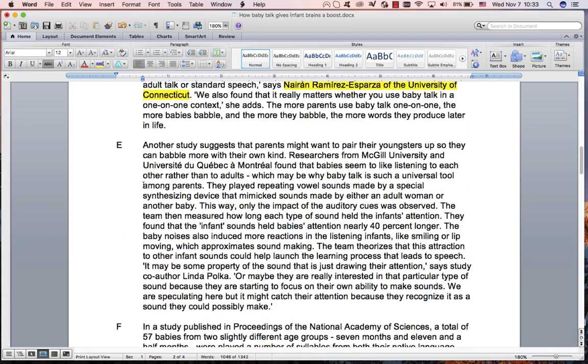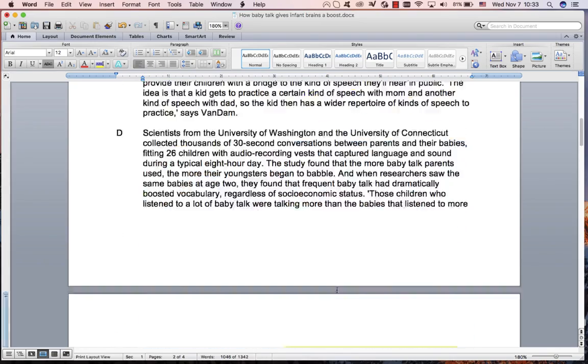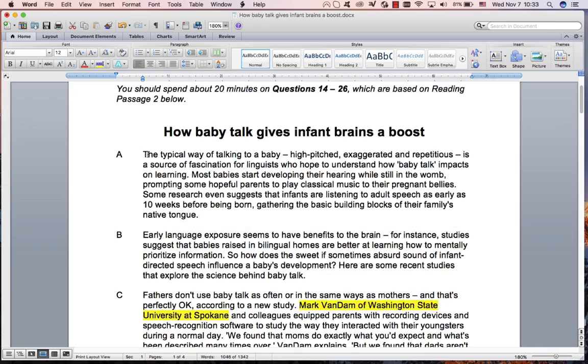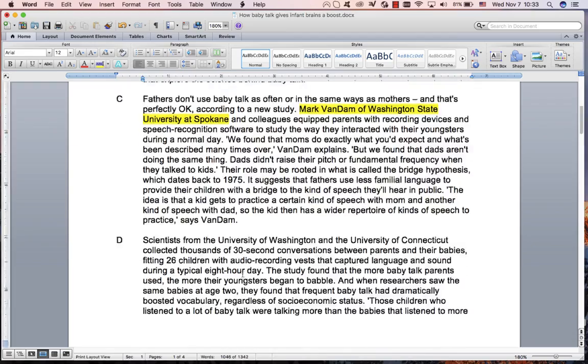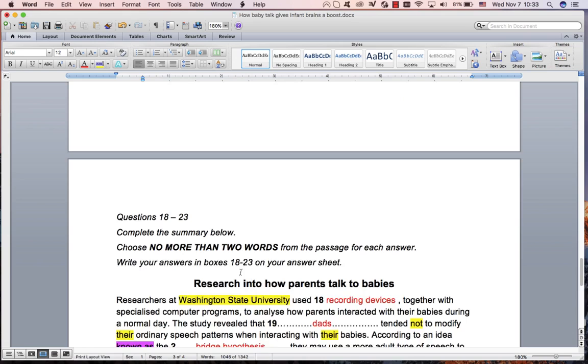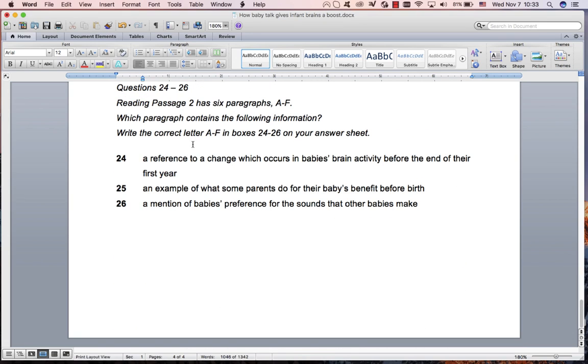Strategy-wise, we haven't used this paragraph at all, and we haven't used these two paragraphs at all. So we're going to start with those three when we're looking for these things over here. Reference to a change in a baby's brain before the end of their first year. It's always nice to scan for time because we can understand the paraphrase.